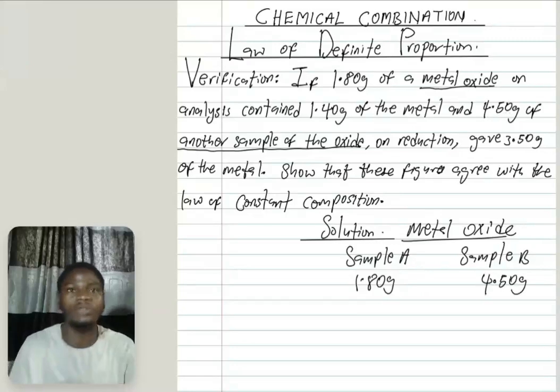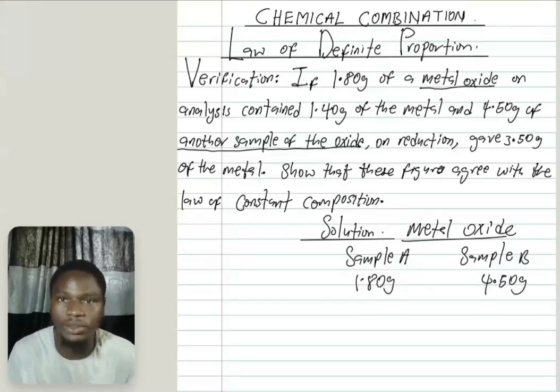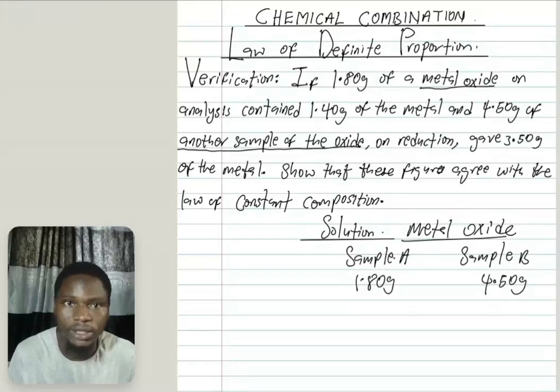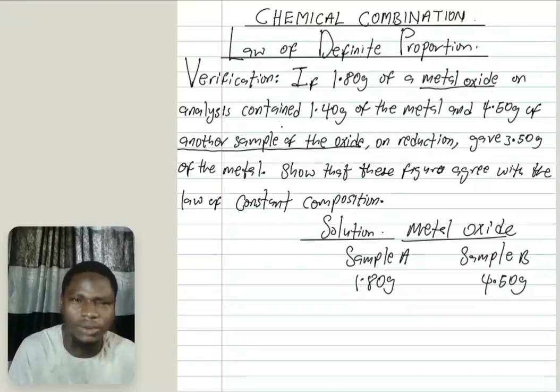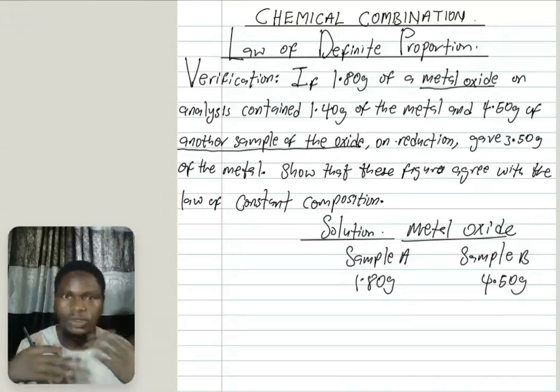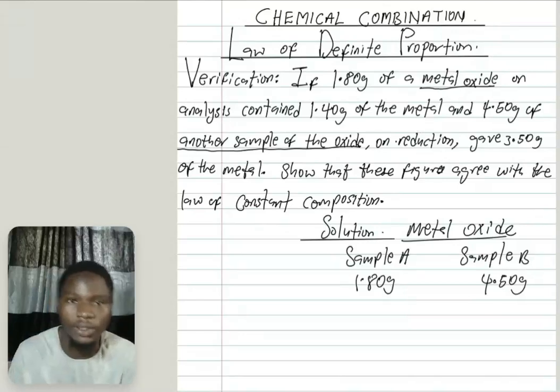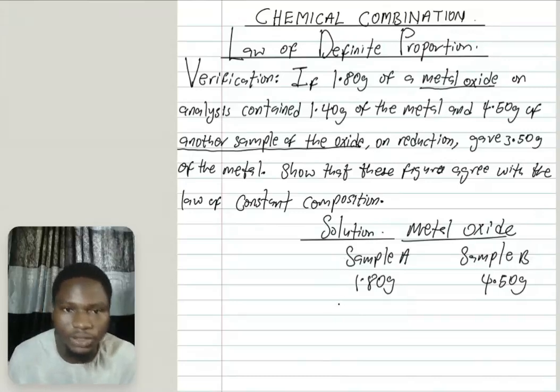So let's get the question from the beginning. If 1.80 gram of a metal oxide on analysis contained 1.40 gram of the metal, we are looking at a particular metal here.